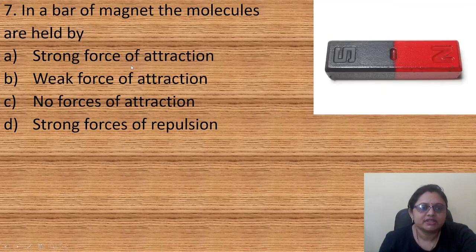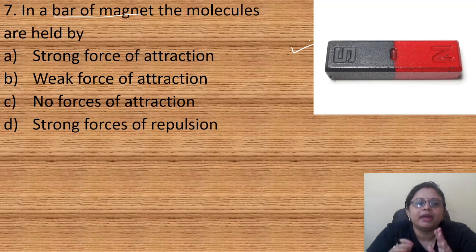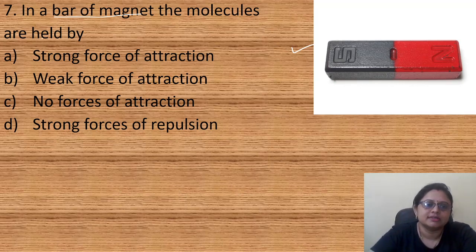Coming to the next question, in a bar of magnet, the molecules are held by option A, strong force of attraction, option B, weak force of attraction, option C, no force of attraction, option D, strong forces of repulsion. In a bar magnet, the molecules are held by strong force of attraction. So the correct answer is option A.